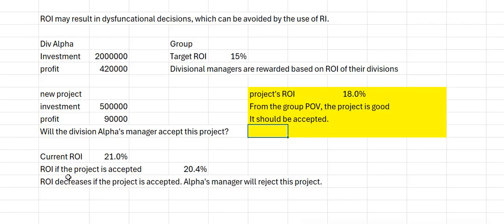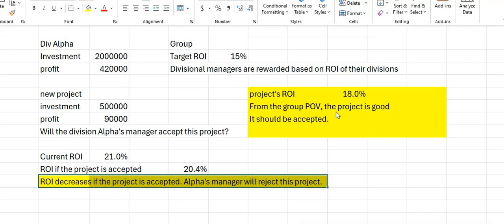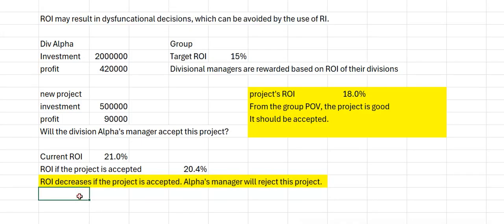But what did the manager decide? The manager decided to reject this project. Do you see a conflict here? Good project, manager is rejecting. This is what we call a dysfunctional decision. A project that is acceptable from the group point of view is being rejected by the divisional manager.